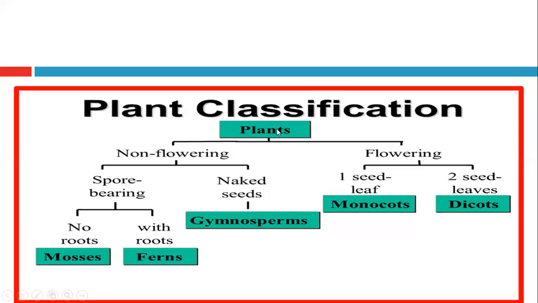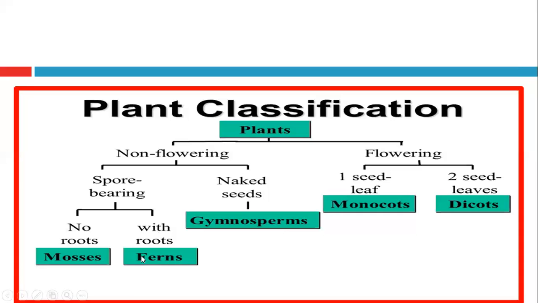And for plants, we have flowering and non-flowering plants. For non-flowering plants, just know that examples of non-flowering plants are the ferns and the mosses. This is according to your syllabus. Just know that non-flowering plants are plants that have no flowers.